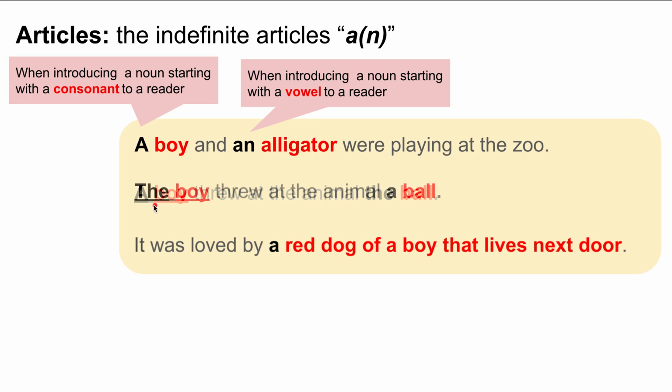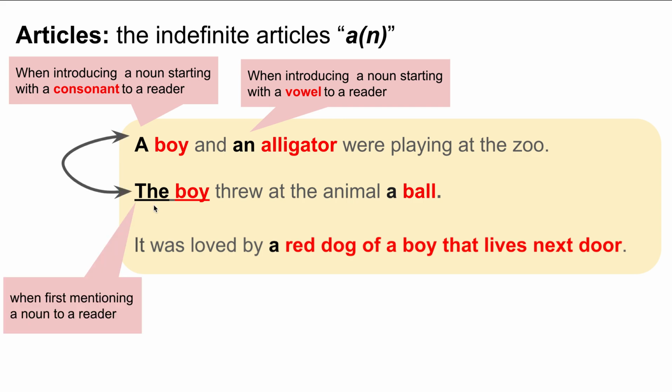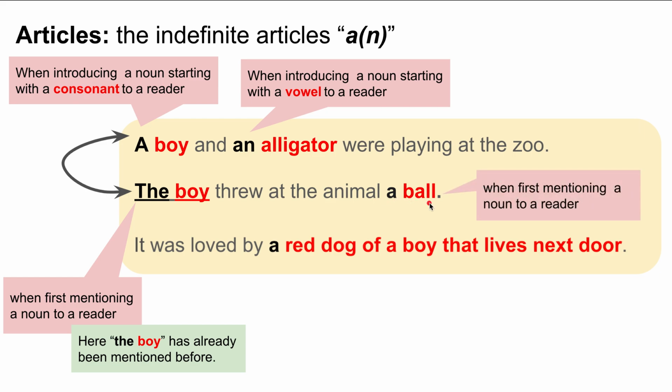A boy has to be changed to the boy because we use "a" when first mentioning a noun to a reader, but here we're not first mentioning it. Here the boy has already been mentioned before. Lastly, we change the ball to a ball because when first mentioning a noun to a reader, we don't know which ball. We're first mentioning the ball to the reader. The reader doesn't know which ball.